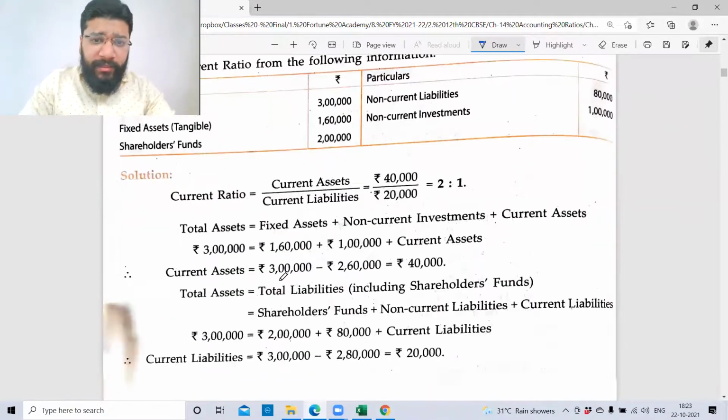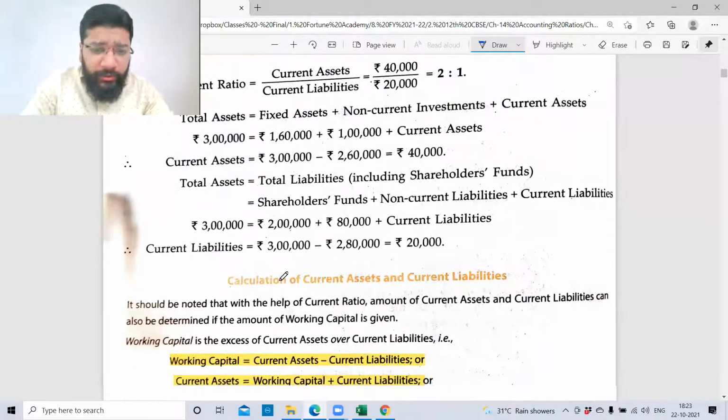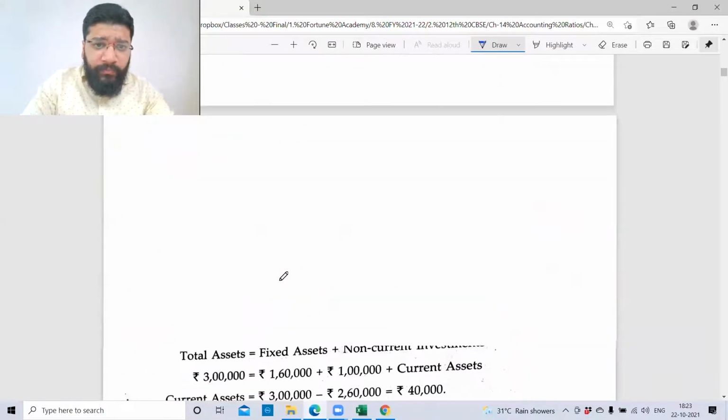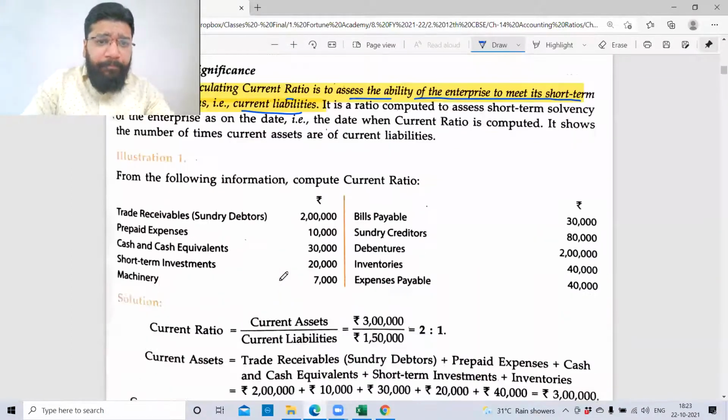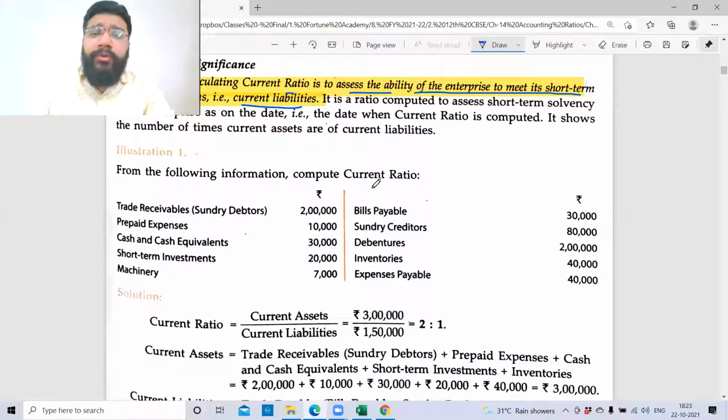Guys, there are so many illustrations in the current ratio. Which one do you want me to do? Can I do the first one very quickly? From the following information, compute the current ratio. Current ratio is current asset divided by current liability.